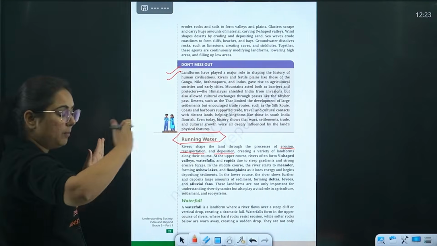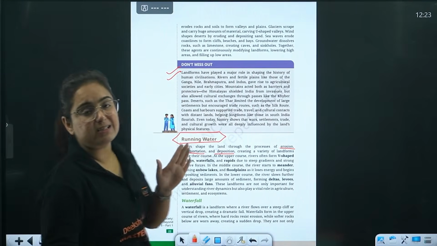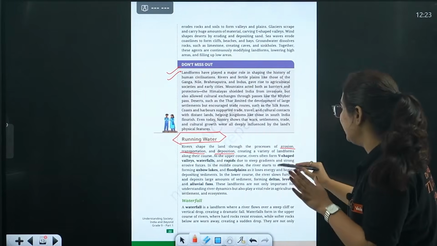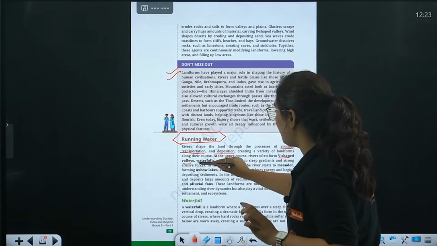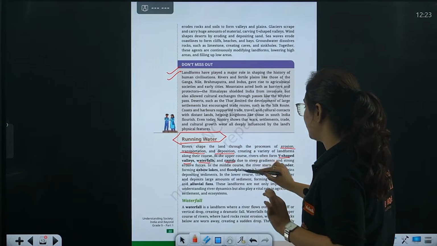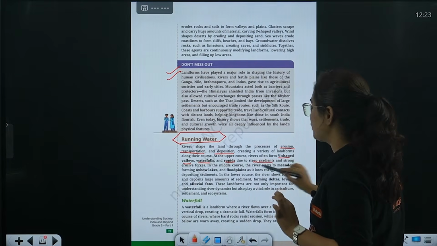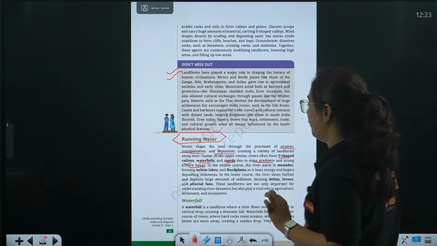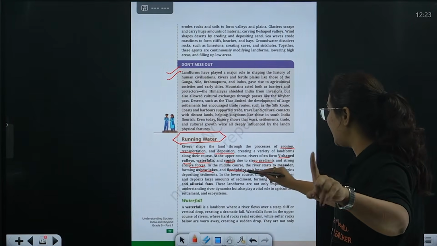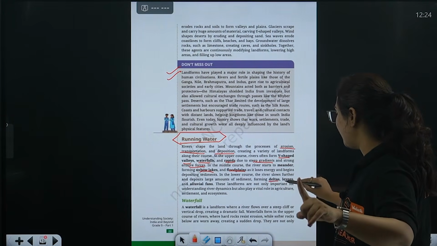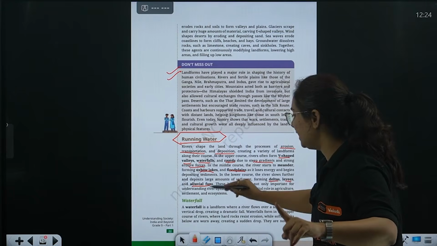In these three processes, various landforms are formed, one of which is the V-shaped valley. Then we have a waterfall, and rapids due to steep gradation and strong erosive forces. We have Oxbow Lake, I will explain all of them. We have floodplains, delta, levee, alluvial fans.